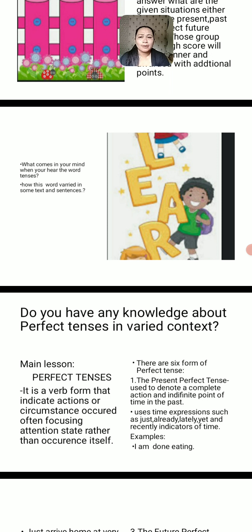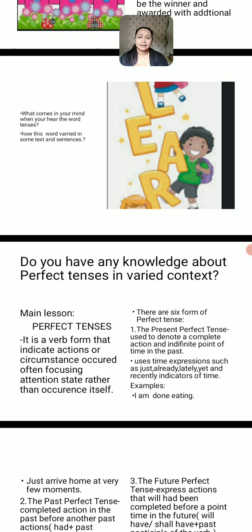What comes to your mind when you hear the word tenses? How does this word vary in some texts and sentences? Do you have any knowledge about perfect tense and varied contexts? Well, let us proceed to our proper discussion. Perfect tenses are verb forms that indicate actions or circumstances that occurred, often focusing attention on the state rather than the occurrence itself.